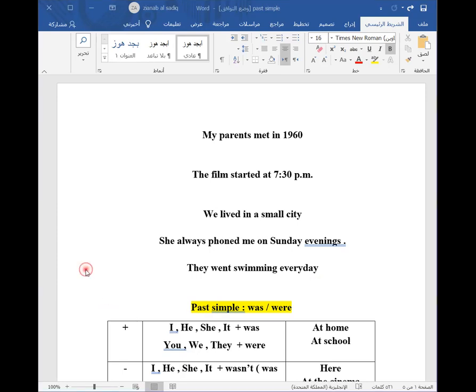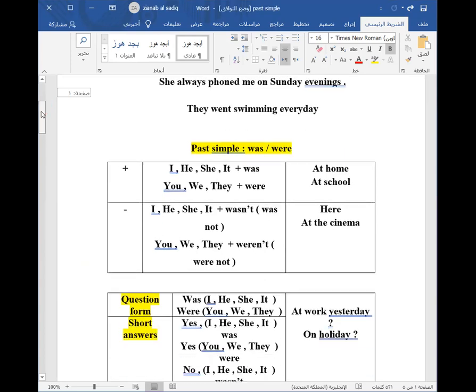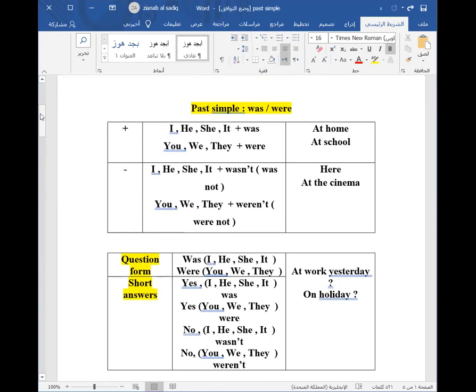Okay, now we are going to talk about the past simple with was and were, when I can use was and when I can use were. Remember, was is the past tense of is, and were is the past tense of are. So I will teach you the positive, negative, and question forms with the short answers. Start with the positive. If you are going to make a positive sentence, you will use I, he, she, it with was, and you, we, they with were.